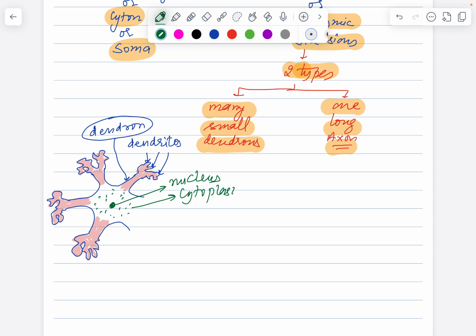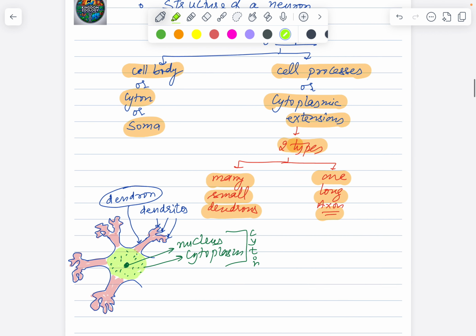So the nucleus and the cytoplasm in the center here constitute the cyton soma, or the main cell body. So you can actually highlight it in maybe another color, this portion here. The central portion from which dendrons and dendrites are arising is the cell body, or the soma, or the cyton.